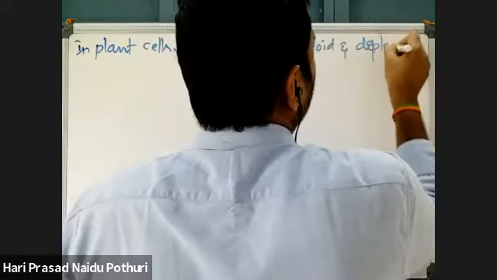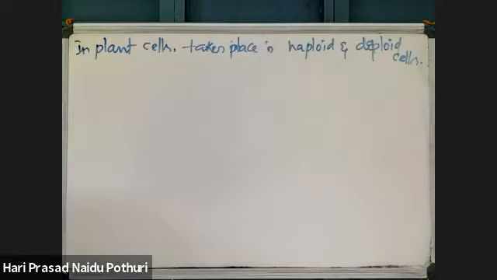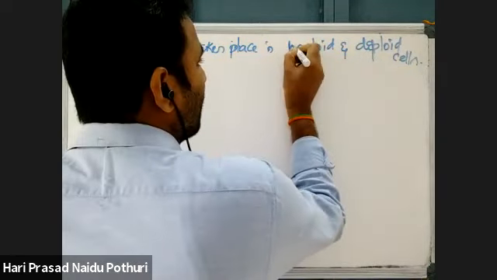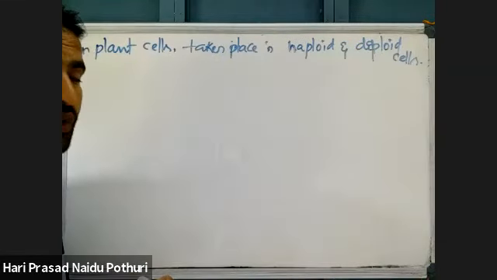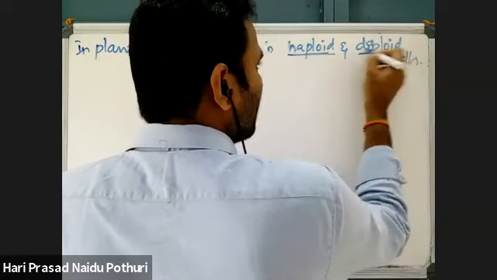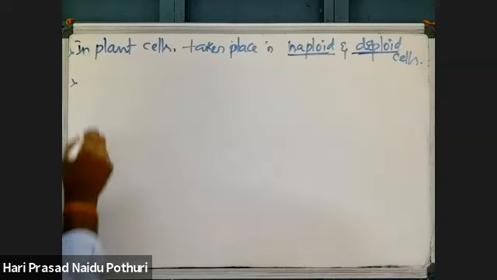In plants, mitotic division is seen in both haploid and diploid cells, because the haploid cells present in plants undergo division and growth. Growth of the haploid cells is done by mitosis. Even diploid cells also undergo growth by mitosis.